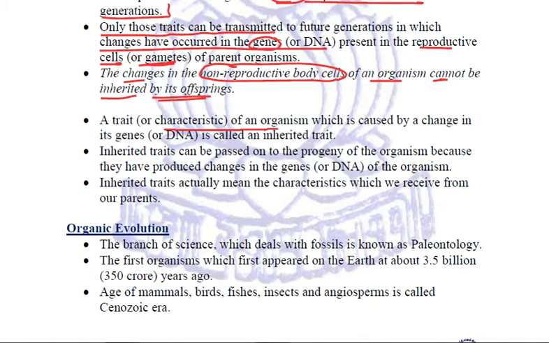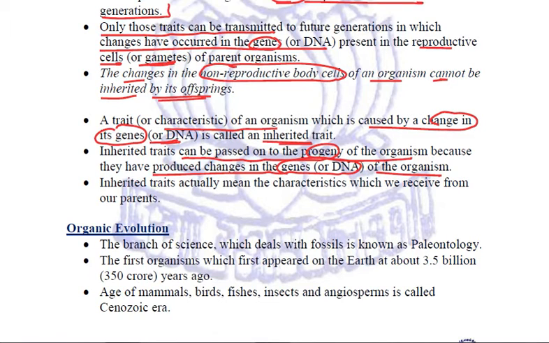Now, the second type of traits are inherited traits. These are the traits of an organism which are caused by a change in its genes or the DNA. Such traits are called inherited traits. Now, these traits can be easily passed on to the progeny of the organism. Why? Because these inherited traits have produced changes in the genetic composition, the genes, the DNA of the organism. So we can say that inherited traits actually mean those characteristics which we receive from our parents. Clear?